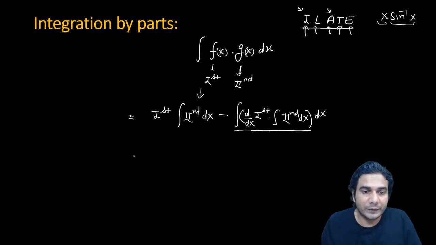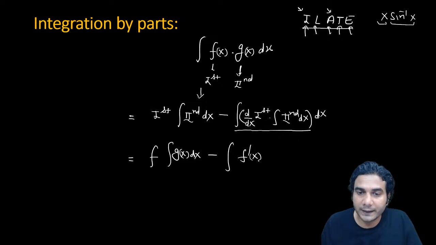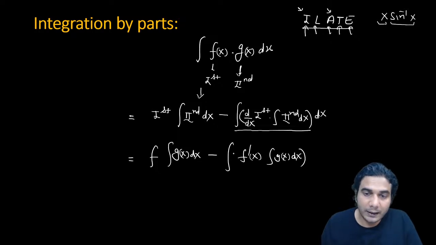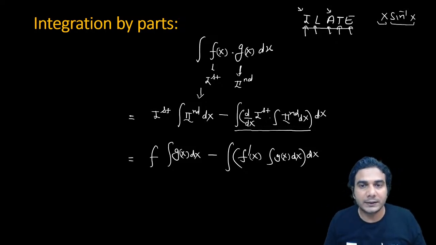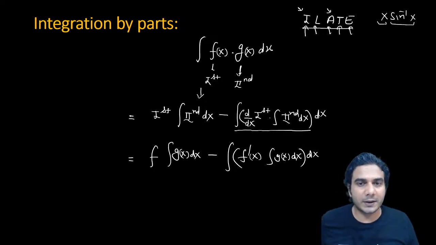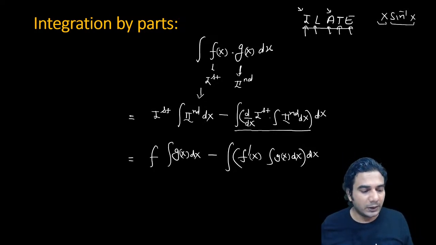If I write in terms of f and g, then it is f into integral of g(x) dx minus the differentiation of first, that is f dash x, if I write the derivative of f as f dash, and integral of g(x) dx as it is, and the whole integration of this product. So this is the formula you need to apply as integration by parts. We'll practice this formula first so that we get familiar with it, and then we can start solving practice problems.